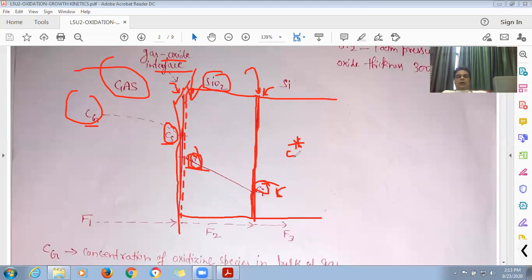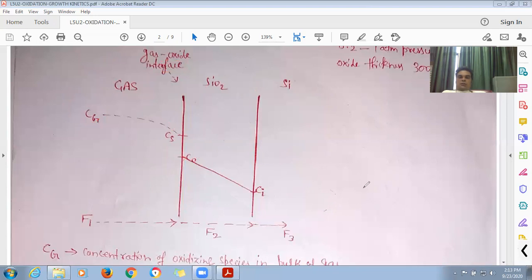Now last is your C star. C star is nothing but the equilibrium concentration of a species in the oxide. So these are the five concentrations that are being used in your Deal and Grove model.